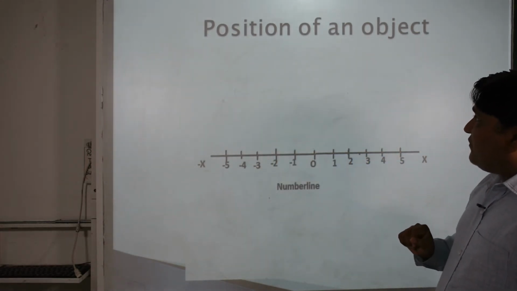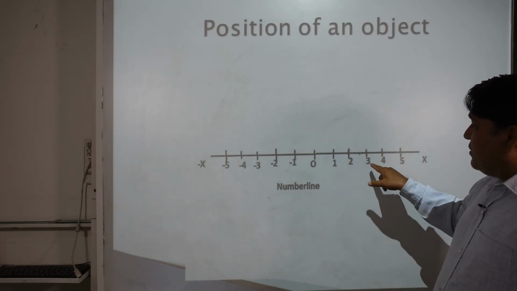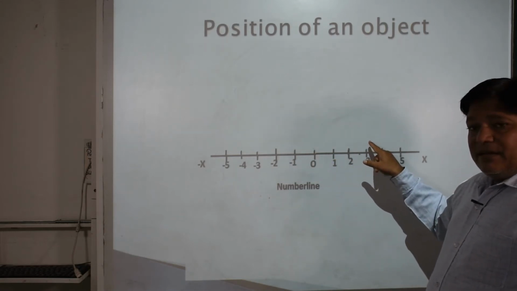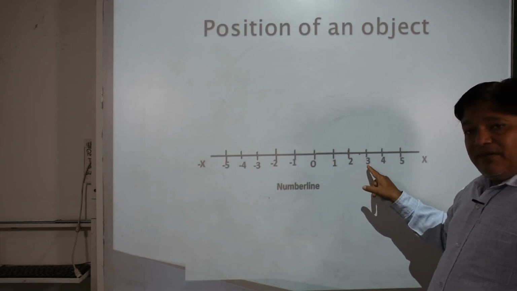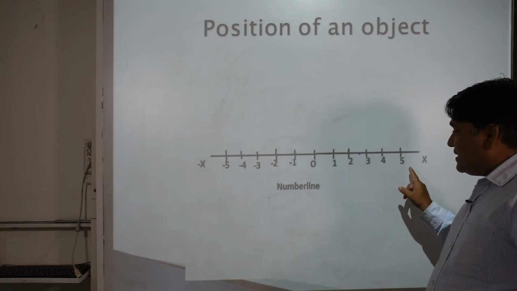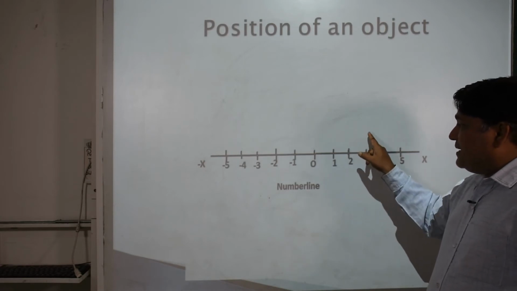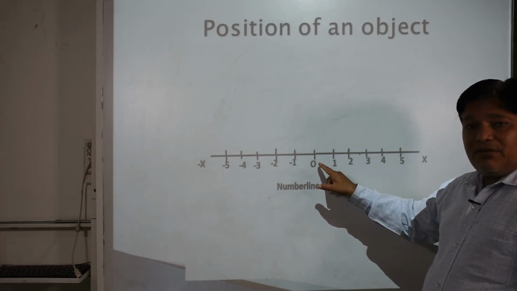If I locate one point P on 3, then we can say that the distance of P from the origin is 3. If we measure the distance in meters, we can say P is 3 meters from the origin. O is said to be the origin.